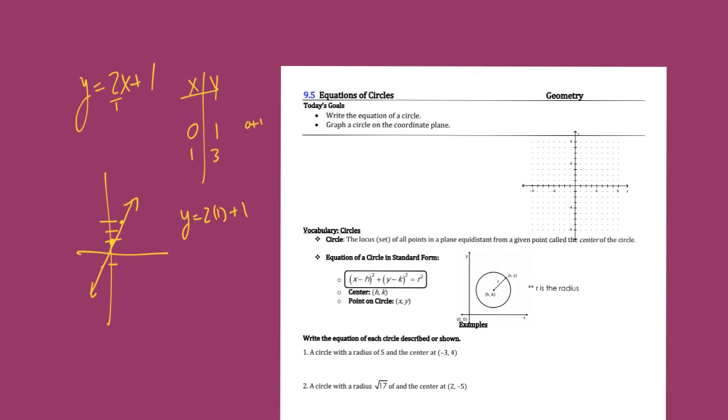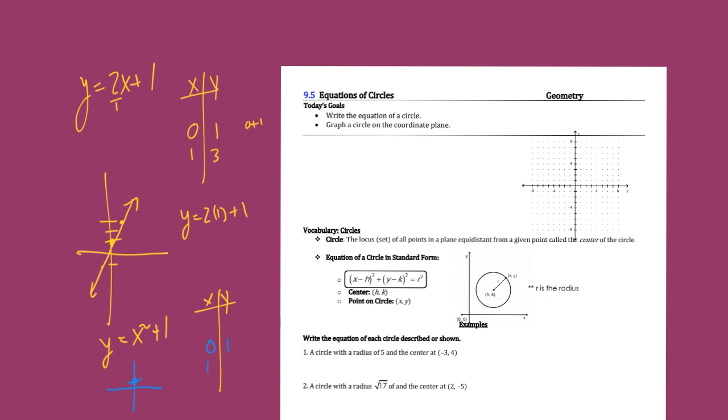Another thing we've spoken of this year, and you did more of it last year, was graphing parabolas, where we said, okay, to graph a parabola, it's like y equals x squared plus 1. And you could make a table of values to make that true as well, and I'll switch colors. If you wanted to graph that, it's a parabola. The plus 1 is going to bring up that parabola by 1 square from the origin. It's normally at the origin, but if it has plus 1, it's up 1. So you can try plugging in x is 0. x squared is 0. Plus 1 gives us 1. So that's one of the points.